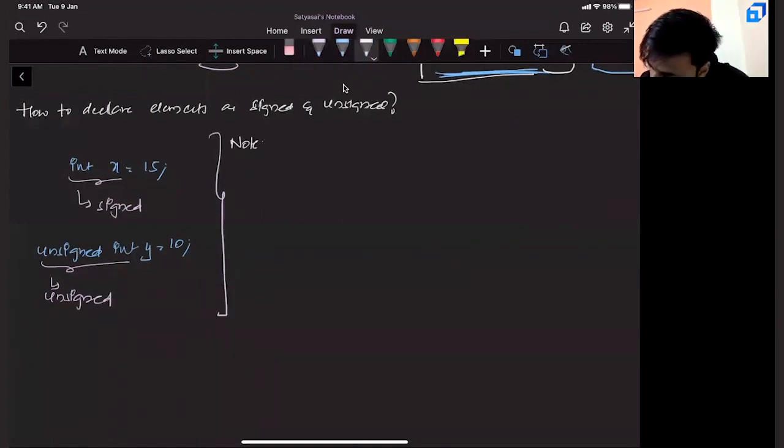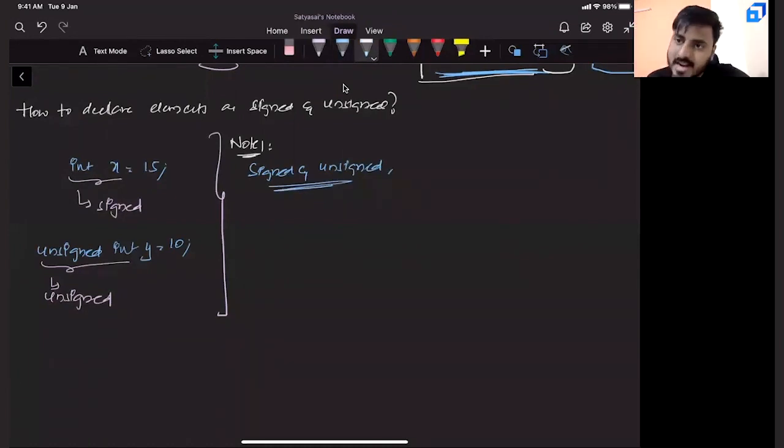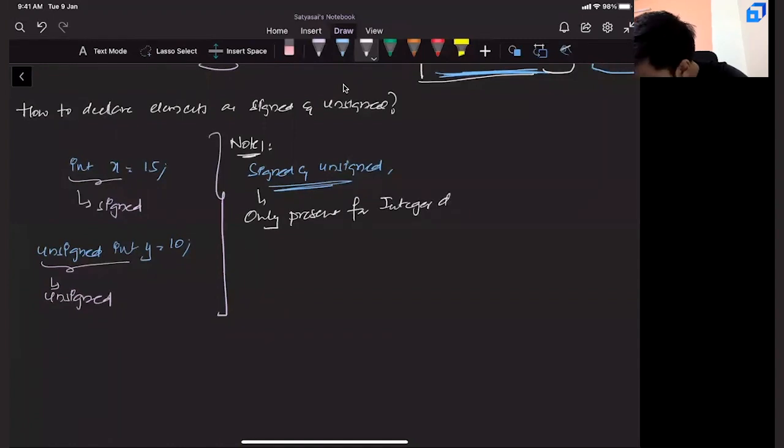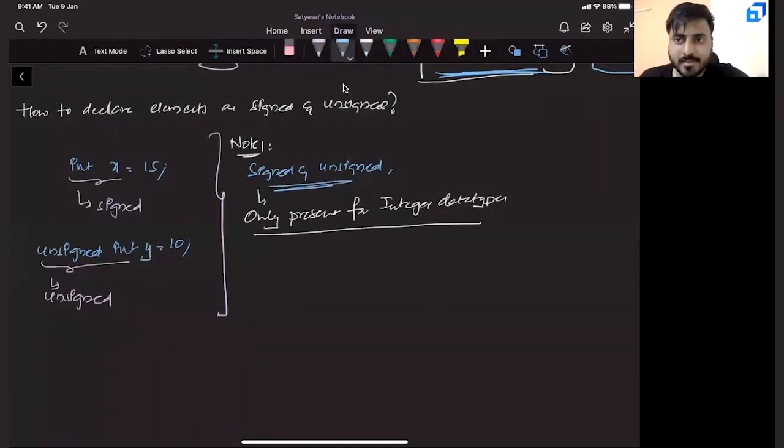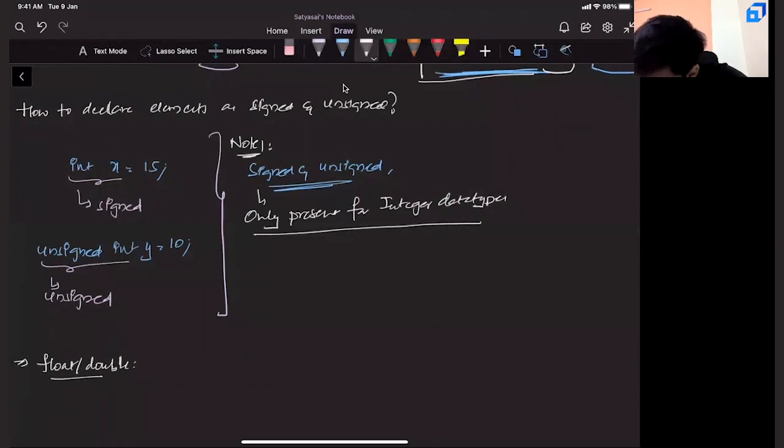But there is one small note, very, very important. The signed and unsigned are only present for integer data types. That means, are they present for float, double, long double, all these things? No, they are not. Then you can immediately ask a question: if that is not possible, then what do we use for float and double? For float and double, by default, all of them are signed only. That means you can store negative values as well.